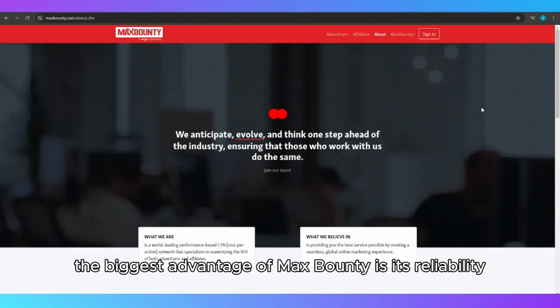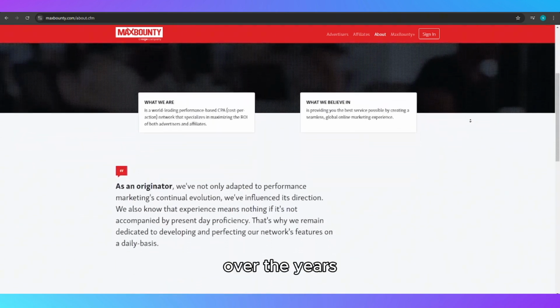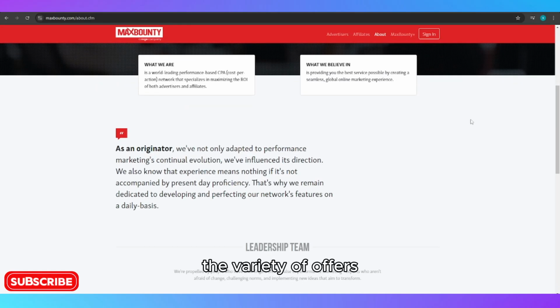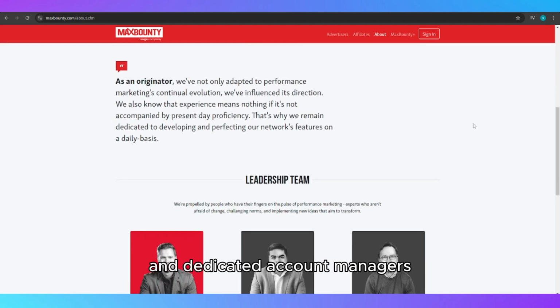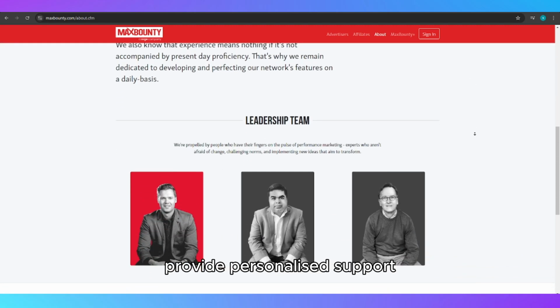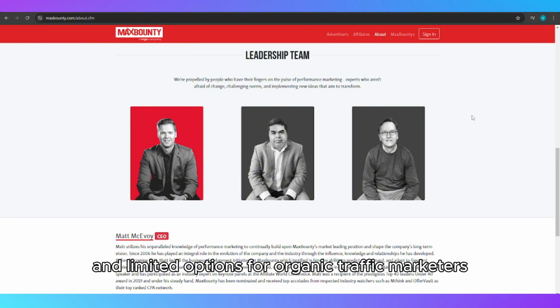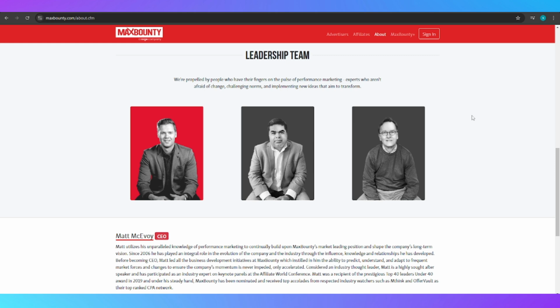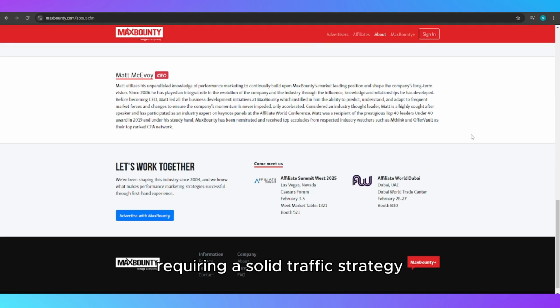Strengths and weaknesses. The biggest advantage of MaxBounty is its reliability. Payments are consistent, and the network has built a strong reputation over the years. The variety of offers ensures affiliates can always find profitable campaigns, and dedicated account managers provide personalized support. However, the strict approval process and limited options for organic traffic marketers can be drawbacks. Additionally, some offers have high payout thresholds, requiring a solid traffic strategy to see meaningful earnings.